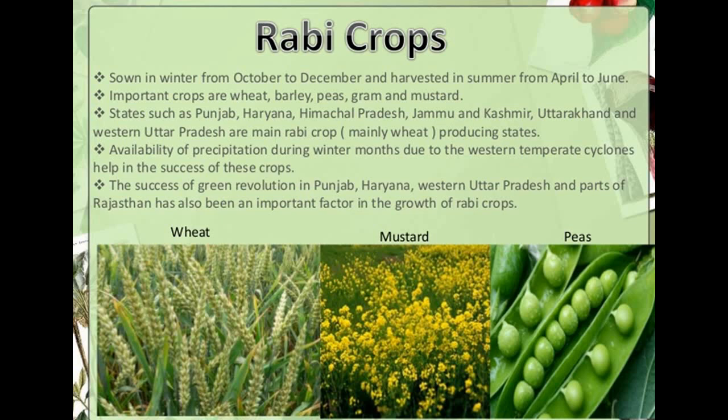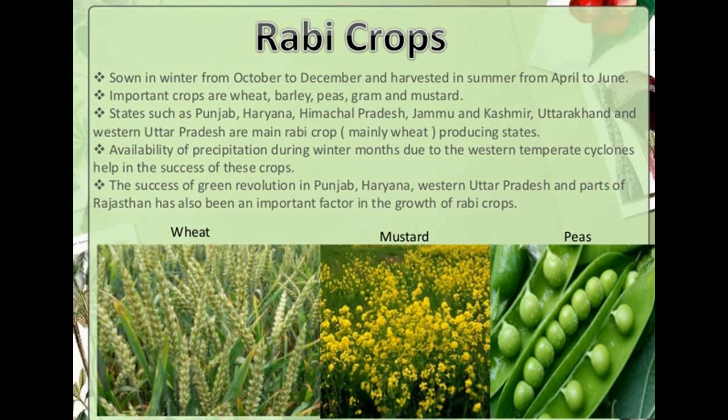And states such as Punjab, Haryana, Himachal Pradesh, Jammu and Kashmir, Uttarakhand and Western Uttar Pradesh are the main Rabi crop producing states here. Availability of precipitation during winter months due to the western temperate cyclones helps in the success of these crops, and the success of the green revolution in Punjab, Haryana, Western Uttar Pradesh and parts of Rajasthan has also been an important factor in the growth of Rabi crops here.